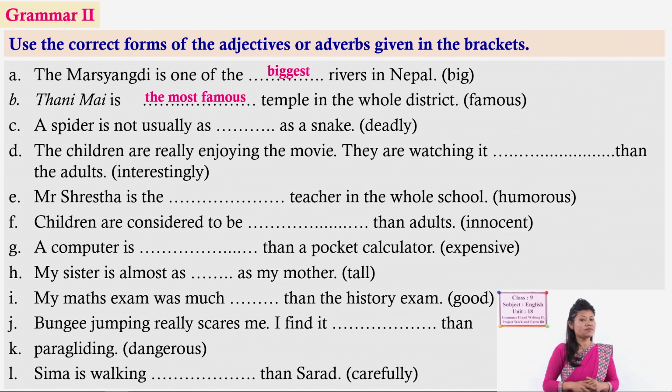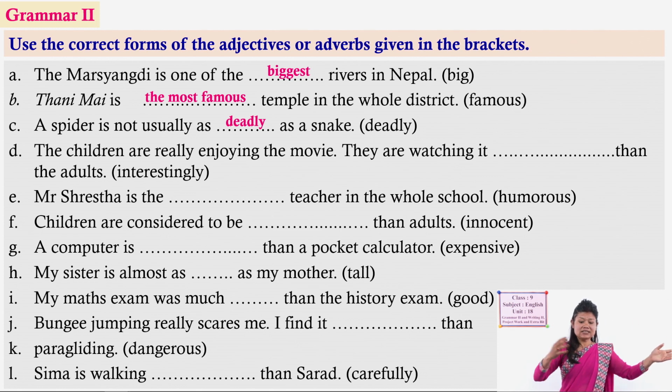What is the superlative form of famous? Most famous, and always use the article before the superlative, which we already discussed while reading about articles in the previous lesson. Yes. Okay. Thanimai is the most famous temple in the whole district. Similarly, a spider is not usually as deadly as a snake. Very good. As deadly as.